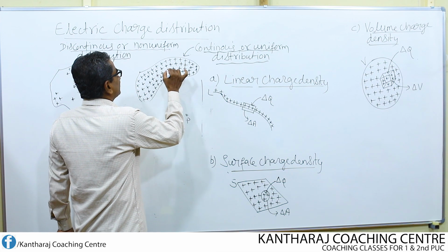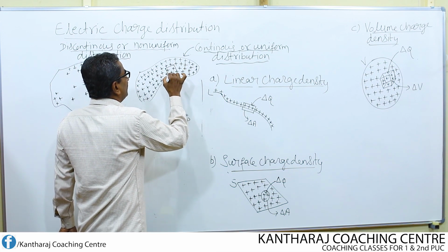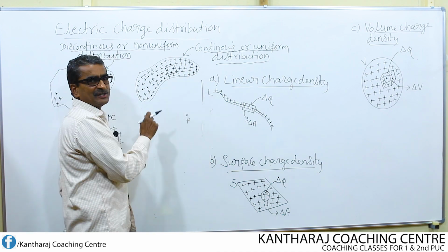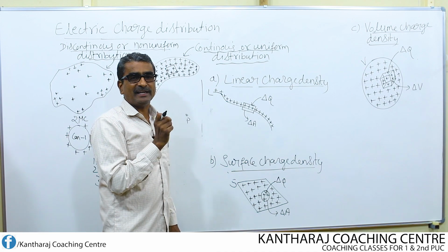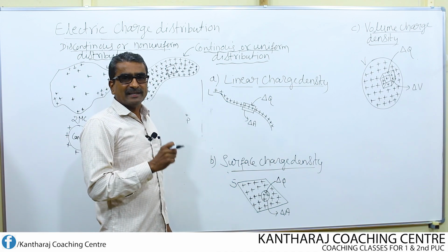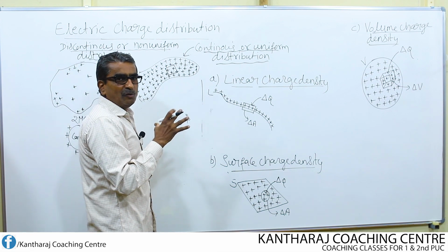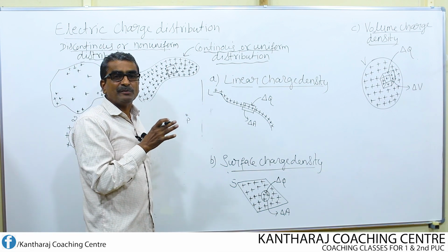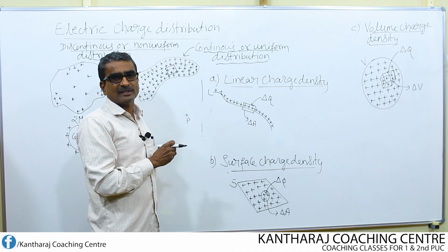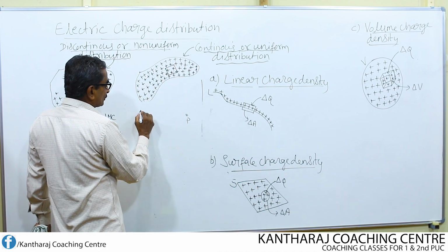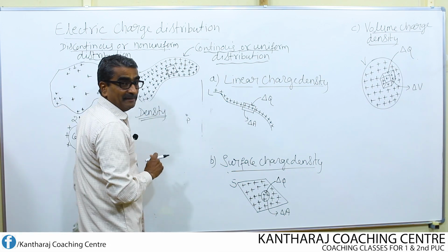That means I select one small element like this, which is of any shape. Here I have taken one square shaped small elemental area. Then within this area, how much charge is distributed? That means the density of the charge. So whenever we consider the macroscopic level, the word density gains some importance.